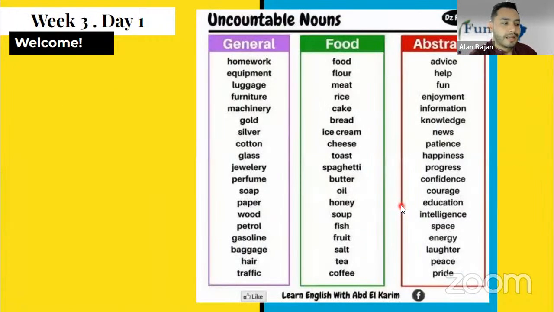Let's see now a list of uncountable nouns. For example, homework, equipment, luggage, furniture, food in general, flour, meat, rice, cake, and, talking about abstract things, we have advice, help, fun, enjoyment, information, knowledge, etc.